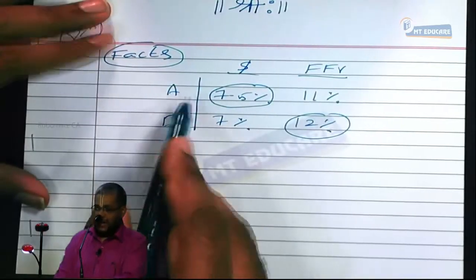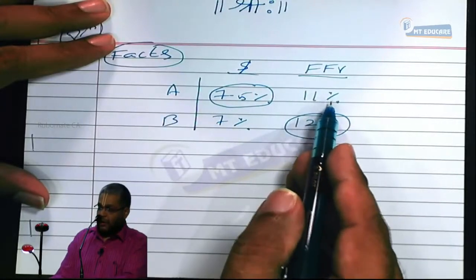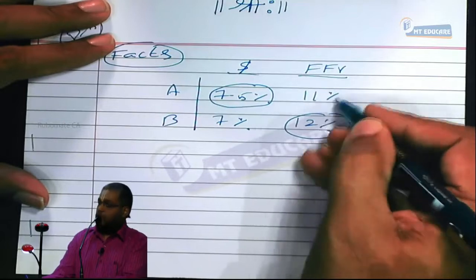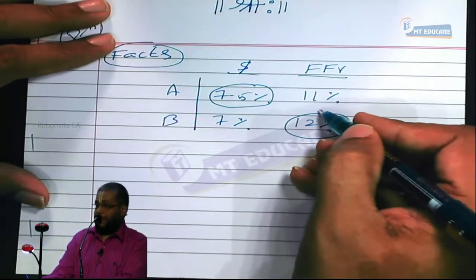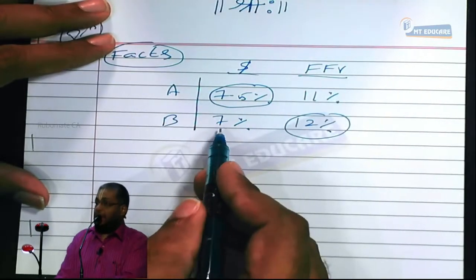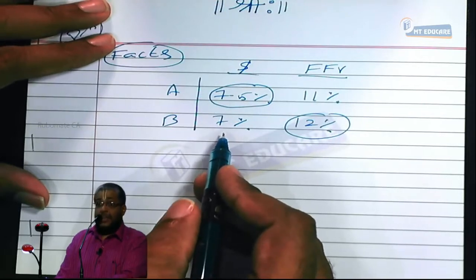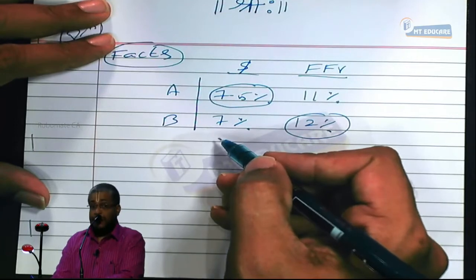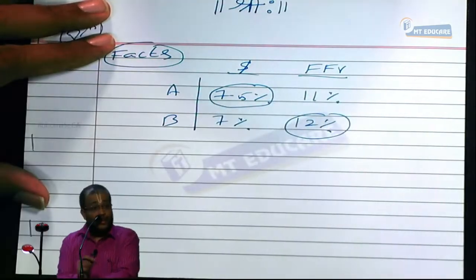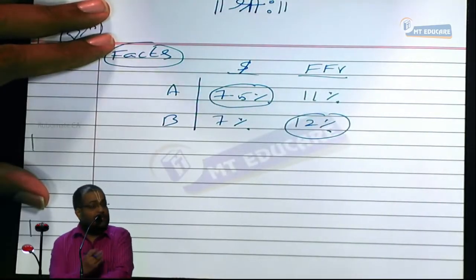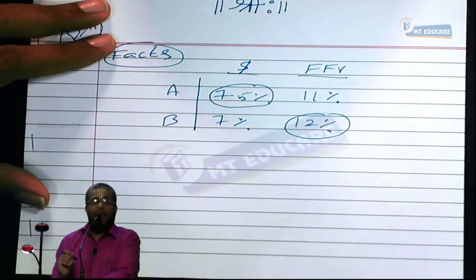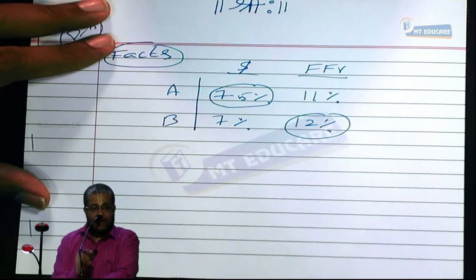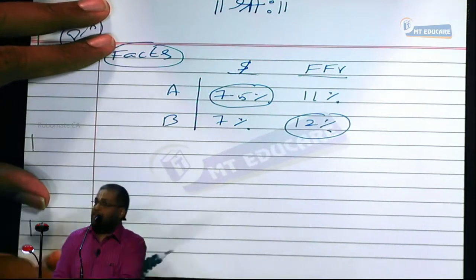Firm A and B decided, let A borrow in French franc. It can save 1%. Let Firm B borrow in dollars. It too can save 0.5%. That means we should not reduce the difference; we should add it. Don't blindly close your eyes and say difference in rate minus difference in rate. Not like that. That's why I'm always explaining the logic.